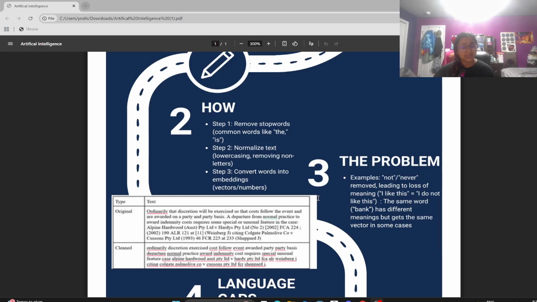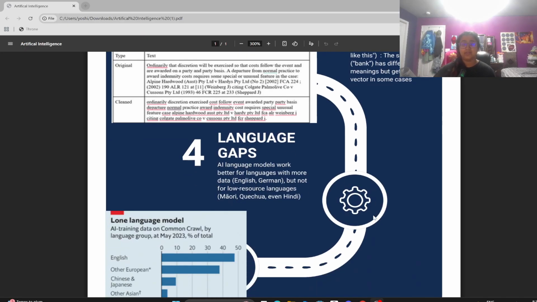Another example right here is how the word "bank" has different meanings, but it can get the same vector. Blood bank, river bank, investment bank, and so on all have different meanings, but they will get the same vector. And that definitely causes problems in terms of language processing.